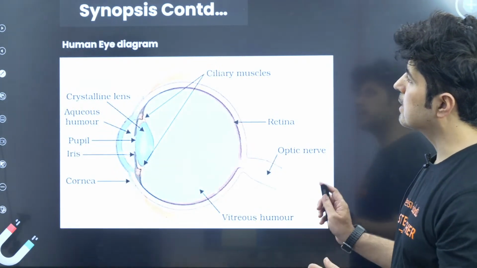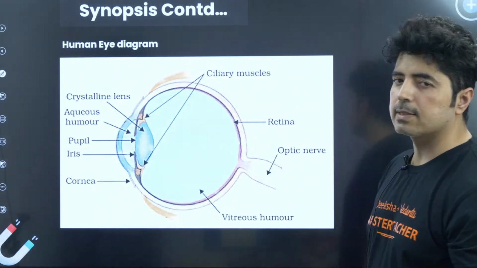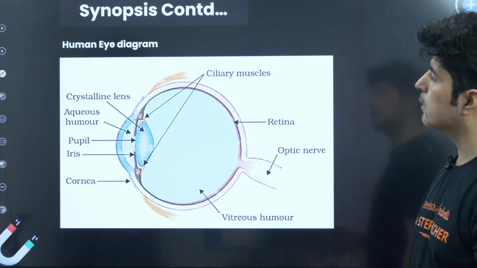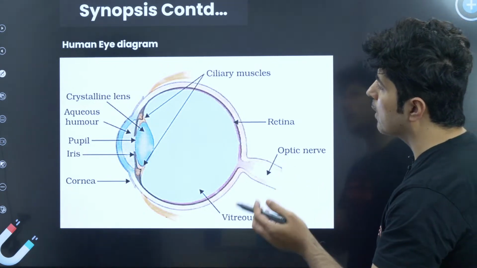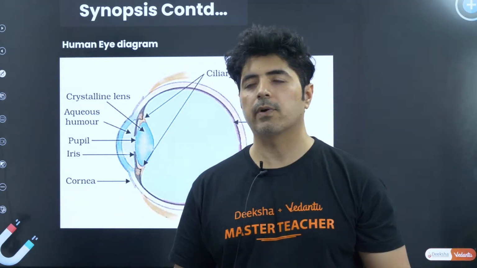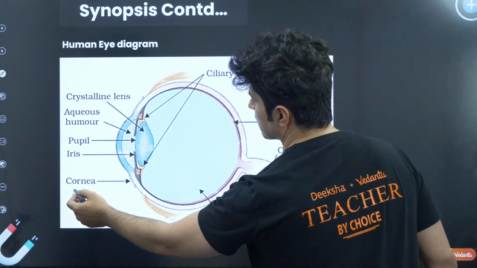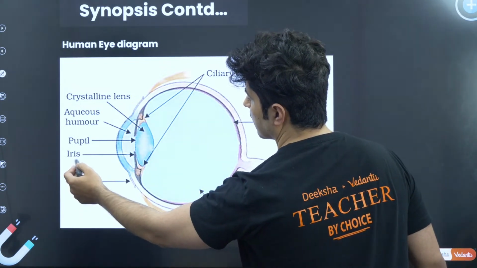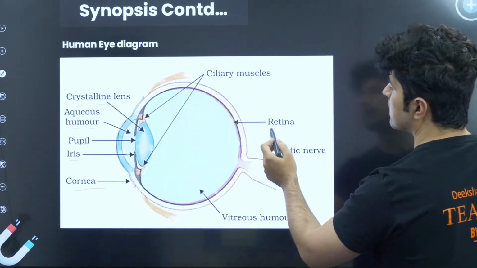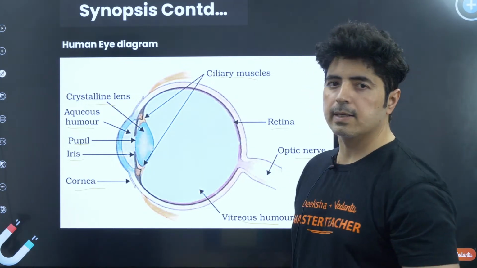All right. So this is the diagram of the eye, guys. Please make a note of it, take a screenshot, so that you can understand what it is. In the exam, usually they will ask you to draw the diagram of the eye and name all these parts. So these are the parts of the eye: cornea, iris, pupil, aqueous humor, crystalline lens, ciliary muscle, retina, optic nerve, vitreous humor.